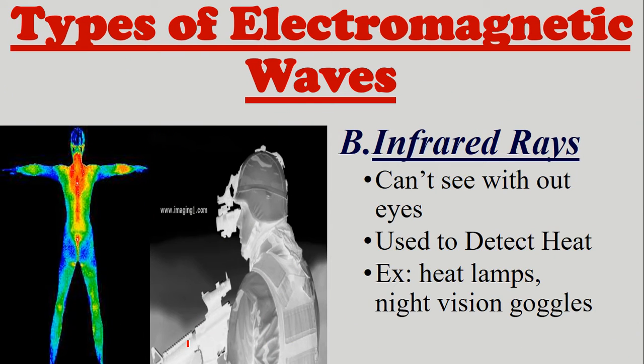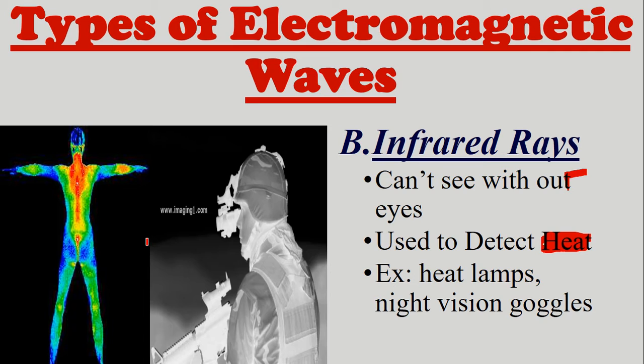The next type is called infrared rays. We can't see radio waves with our eyes, and we cannot see infrared rays with our eyes either. They're used to detect heat. Heat lamps give off infrared rays, and night vision goggles use infrared rays to see images.